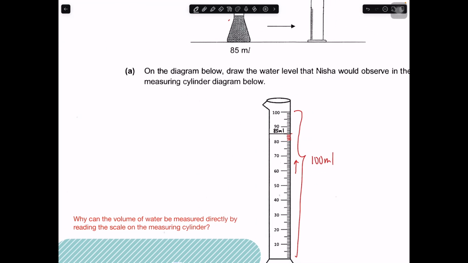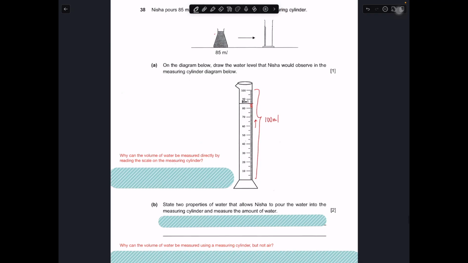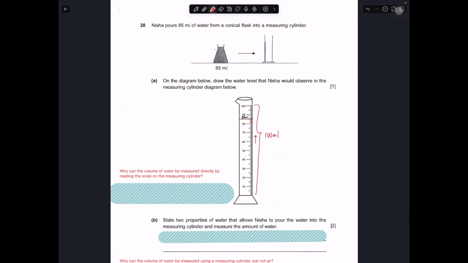Okay, state two properties of water that allow Nisha to pour water into the measuring cylinder and to measure the volume of water. So the first part, to pour the water into the measuring cylinder, it must have no definite shape. That's why it takes the shape of a container. There is no air spaces.